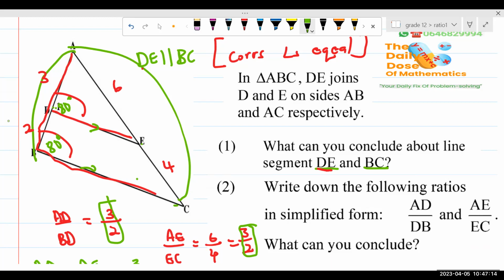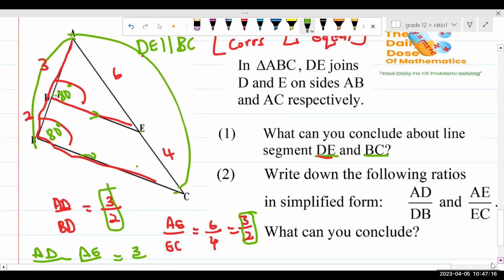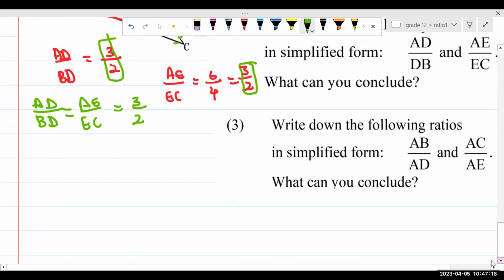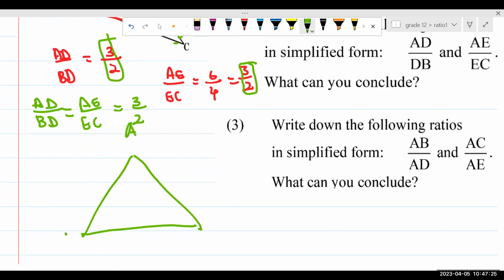So let's say we have a triangle. This is you having a triangle. It's A, it's B, it's C. Now here's what you can do. You are going to draw a line parallel to one side of the triangle. Which line should we draw it parallel to?